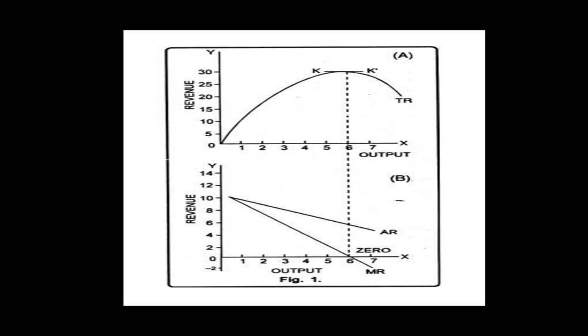But average revenue is always positive. As we see in part B of the figure, the average revenue curve lies above the x-axis. It's because a firm does not sell any unit if average revenue, which is the price, is either 0 or negative.